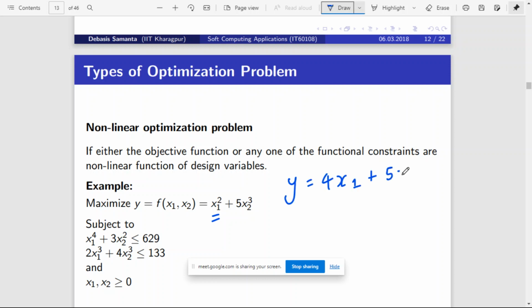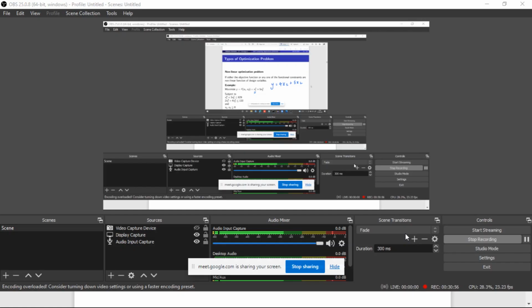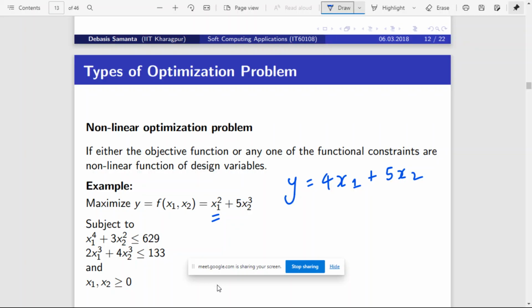Say, for example, if I give a problem like this, y is equal to 4x1 plus 5x2, is it linear or non-linear? It comes in which category? Linear. Okay.